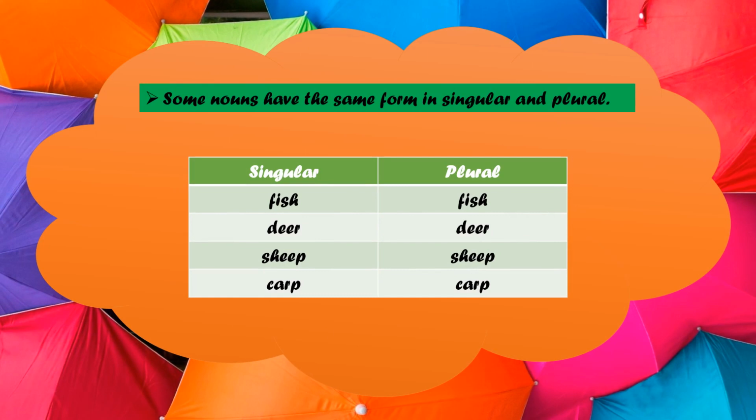Now children, see, a few more specific nouns are there. Some nouns have the same form in singular and plural. Means they have the same form for both singular and plural. See, fish, fish. The singular is fish and its plural form is also fish. Same way, deer, deer. Sheep, sheep. Carp, carp. They have the same form in both singular and plural.